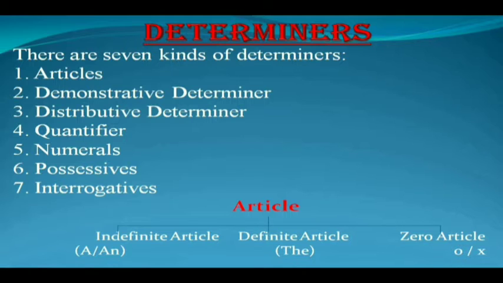So let's start with the first point, article. There are 3 kinds of articles: indefinite article, definite article, and the last one is zero article. There are 2 kinds of indefinite articles, A and AN. Definite article is THE. In zero article, we will study the points under which we do not use any article before some certain nouns.